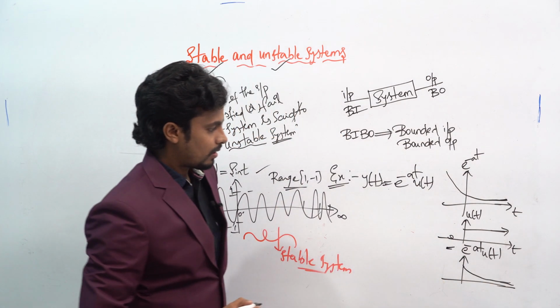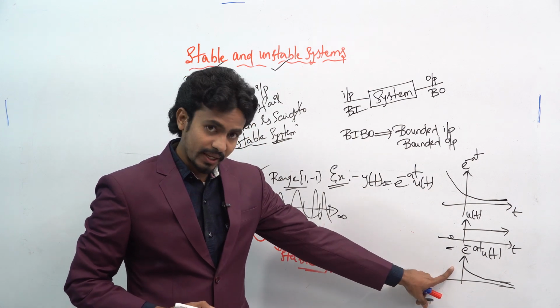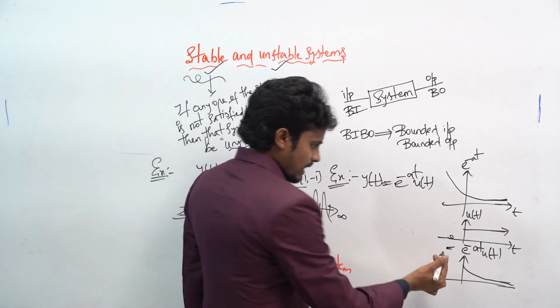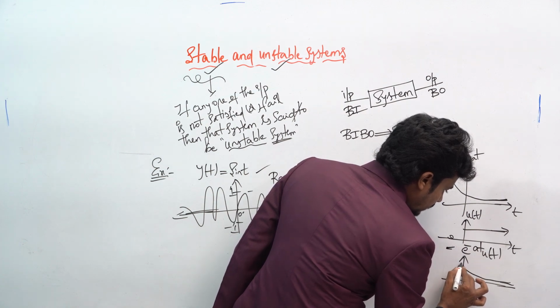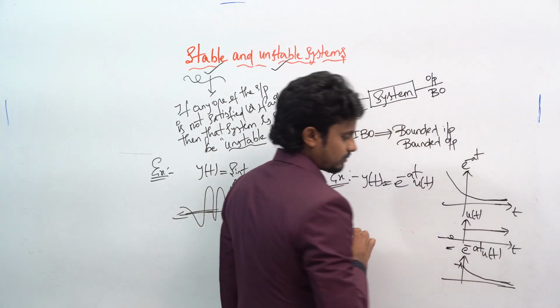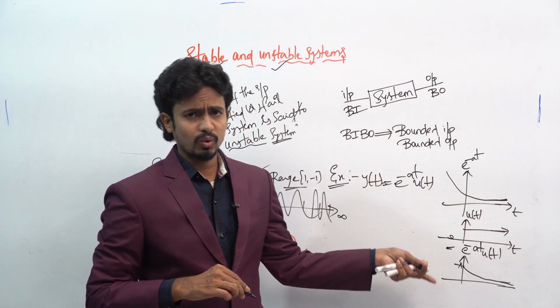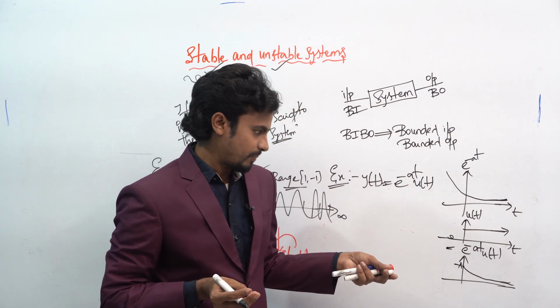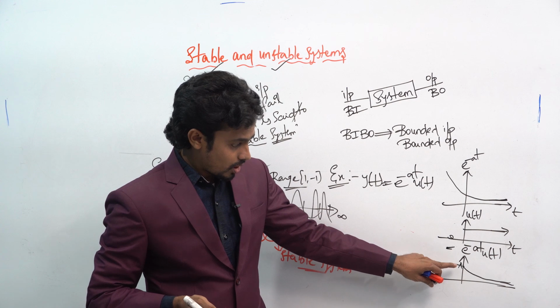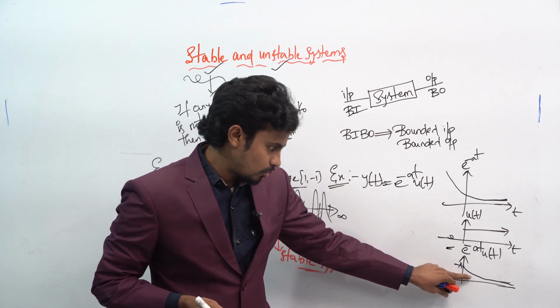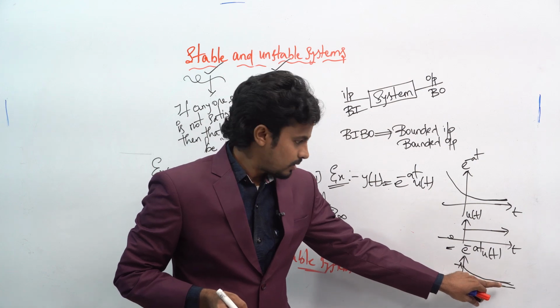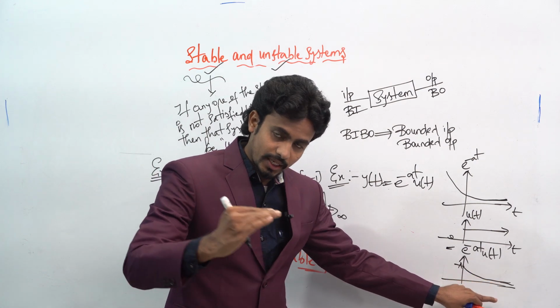Okay, so in this plot you can observe, for example, this amplitude be a, whether you take 1 or 2 or 3, whatever value it may be. Here you can observe the amplitude is constant, and from that it will reach 0, right?